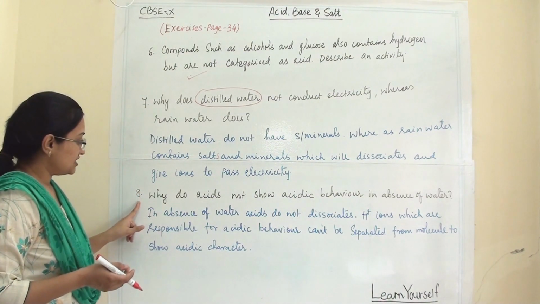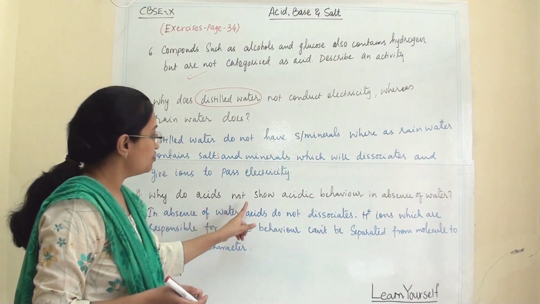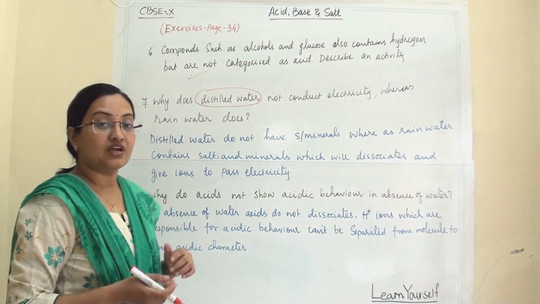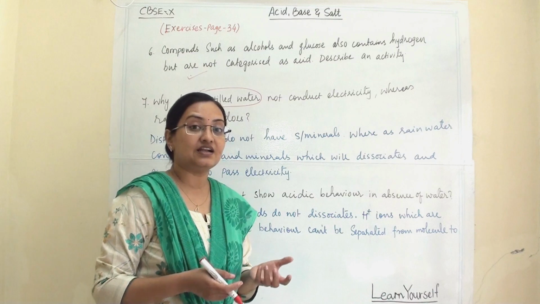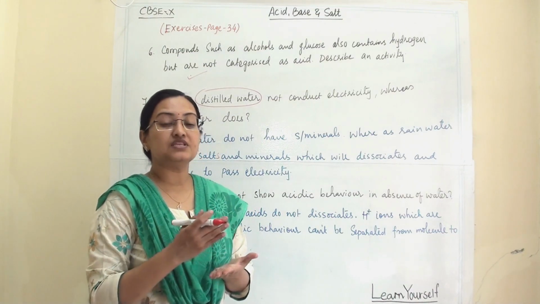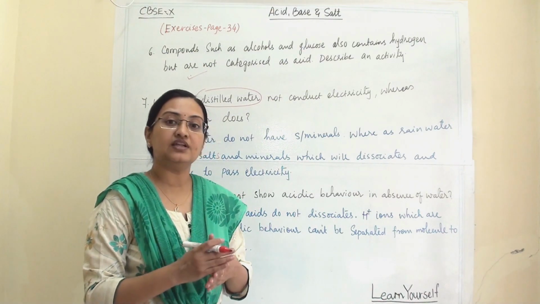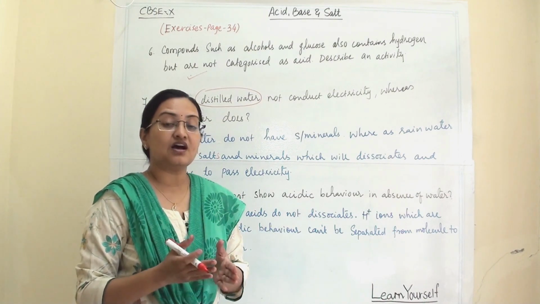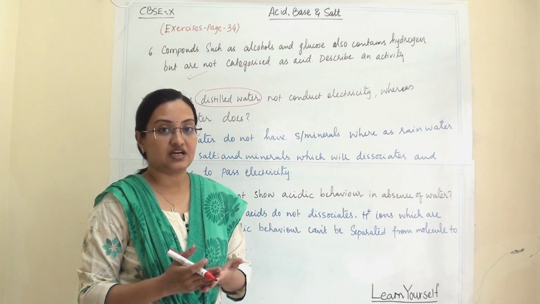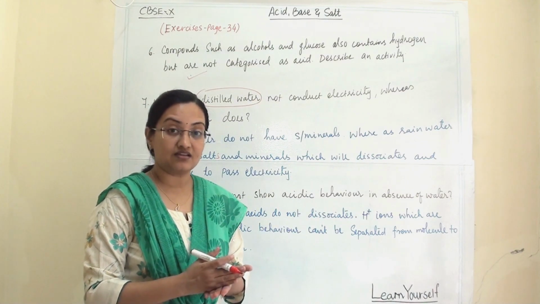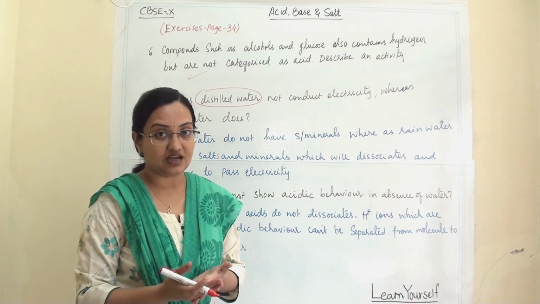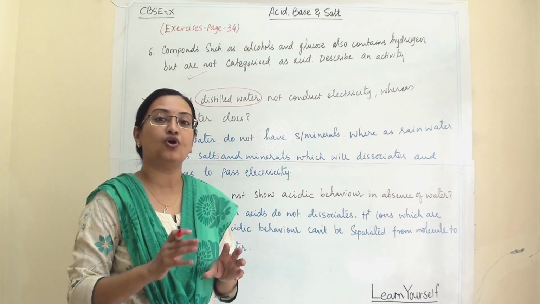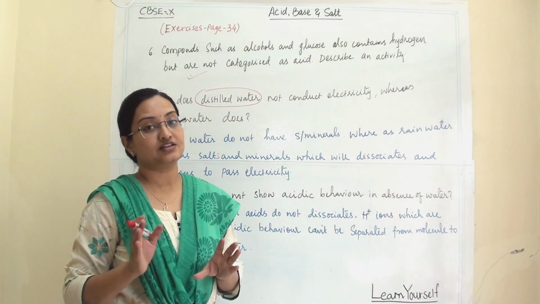Now eighth question is, why do acids not show acidic behavior in absence of water? Earlier we have discussed that when acid comes in contact with water, then only it will dissociate and it will give ions. The ions are responsible for litmus test. Either it can be acidic ions or it can be basic ions. So H plus and OH minus are solely responsible for a change of color in litmus test.